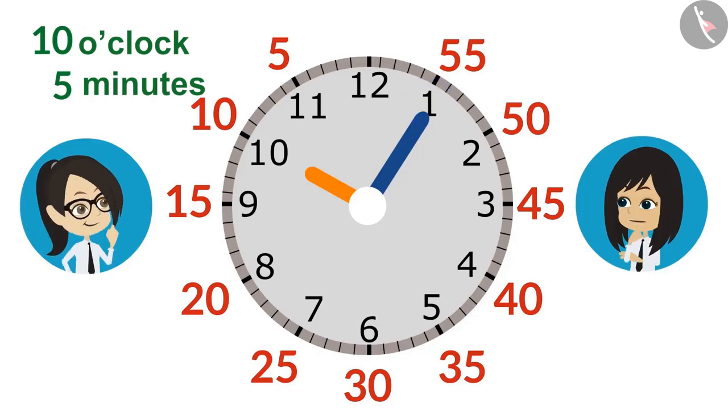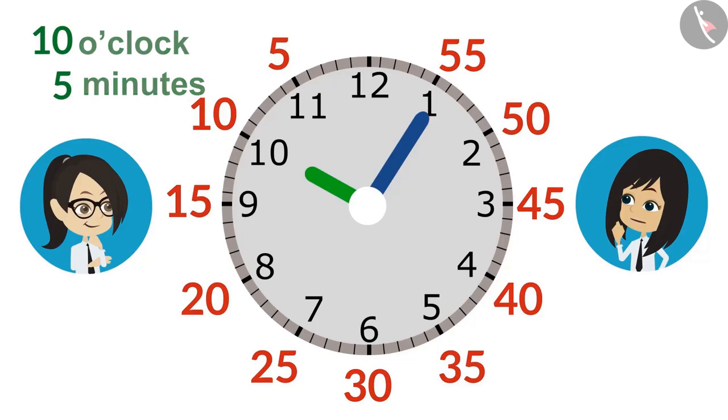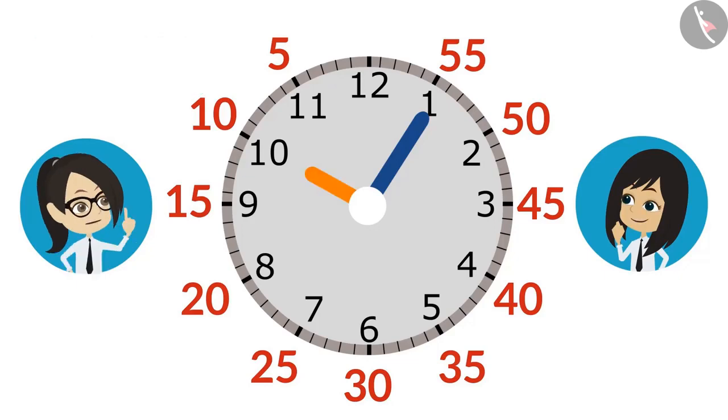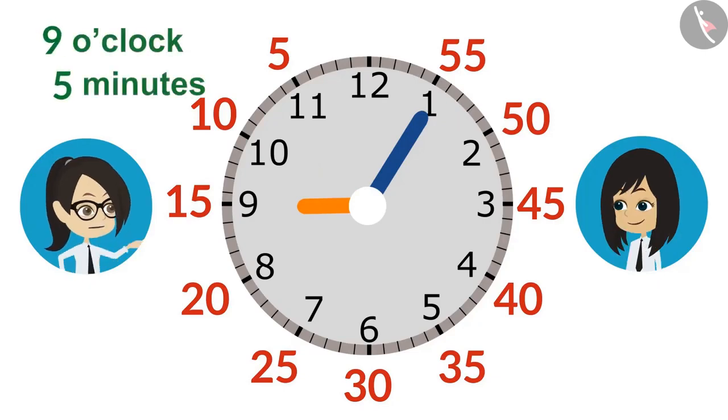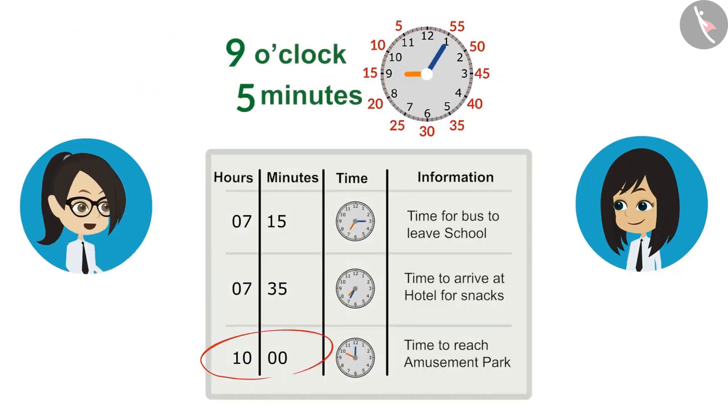No, Vandana, this is incorrect. How is it incorrect? 5 minutes past 10 o'clock means it is after 10 o'clock, whereas we have to leave 55 minutes before 10 o'clock. Oh yes, but where was the mistake made? Look, you have moved the minute hand behind, but you forgot to move the hour hand. Oh yes, it's 9 o'clock before 10 o'clock. This means we have to leave the hotel at 5 minutes past 9 o'clock so that we reach the amusement park at 10 o'clock. Yes, now it seems correct.